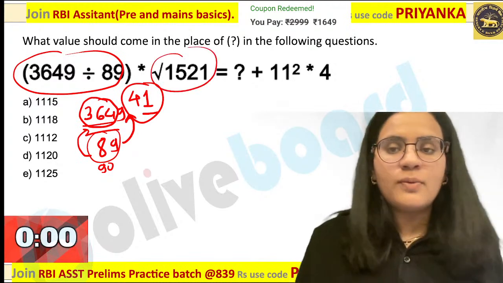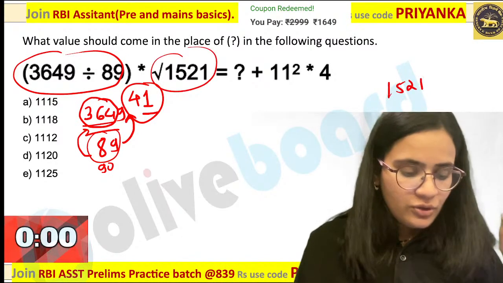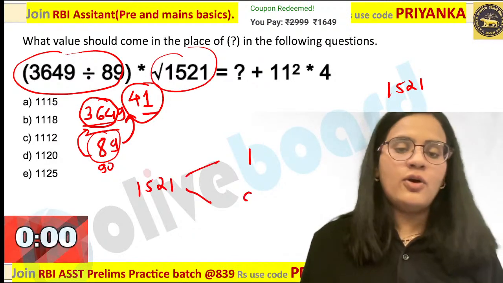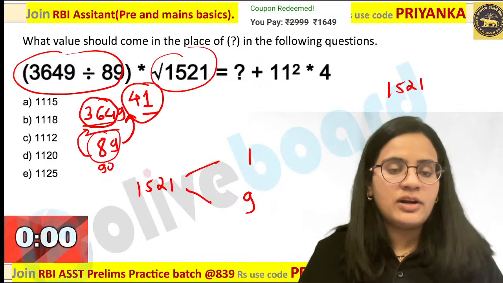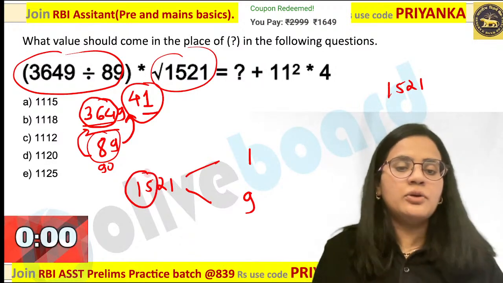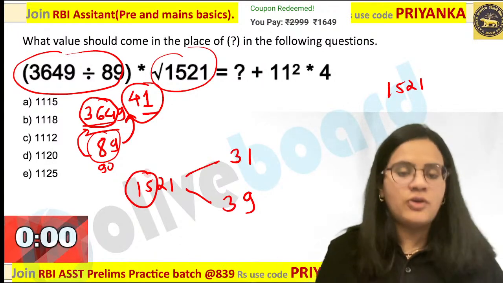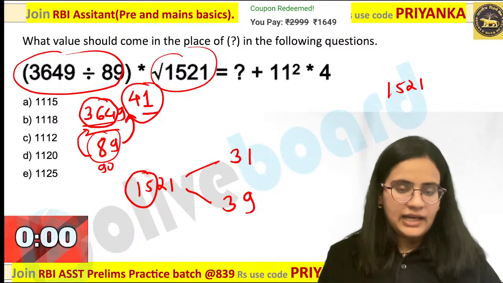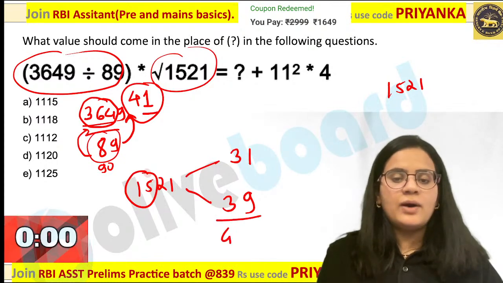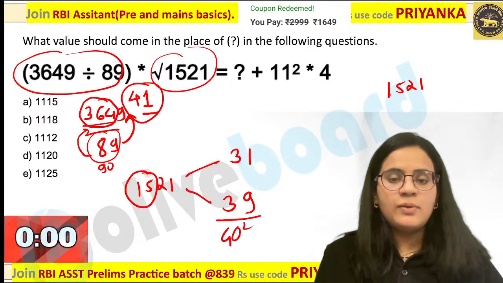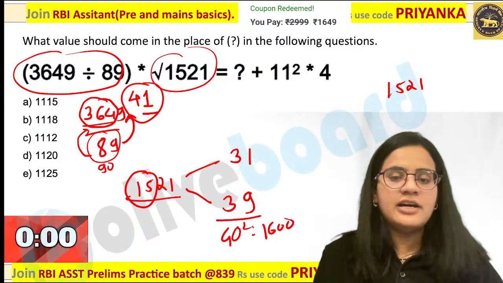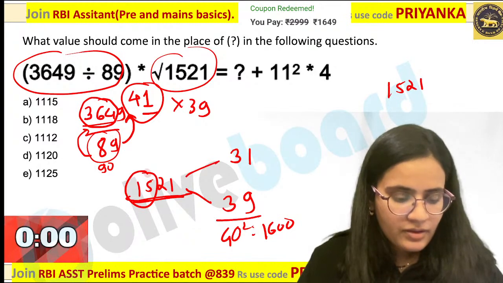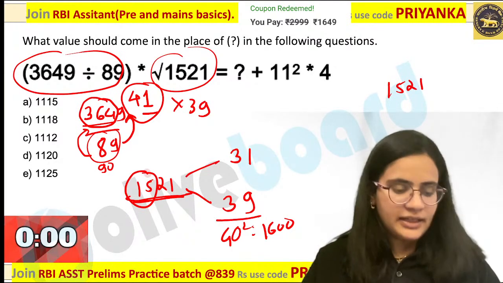Now, what about this square root? 1521. Now, you know that the end digit in 1521 is 1 over here. Either it will be 1 or 9. Now, you have to write down the square root below 15, that is nothing but 31 or 39. Now you can observe 40 square is 1600. Your value is near to that. So you are going to get 39 as the value. Are you getting it? This is nothing but 39 over here.